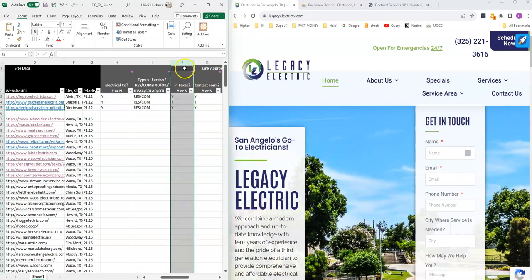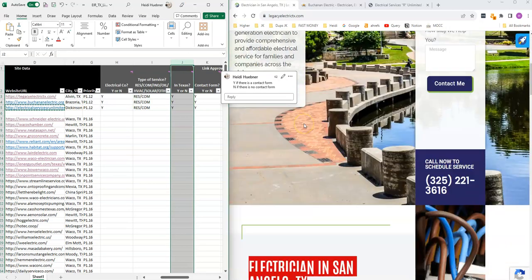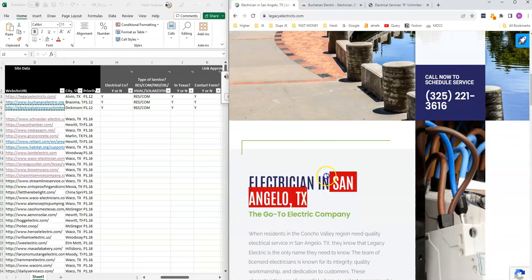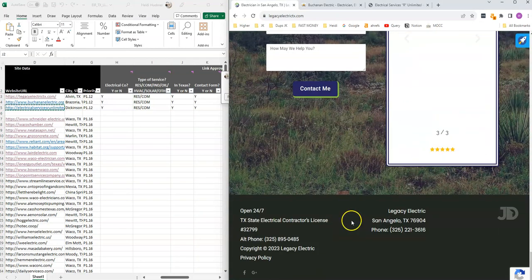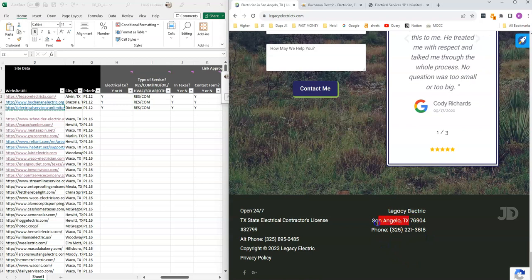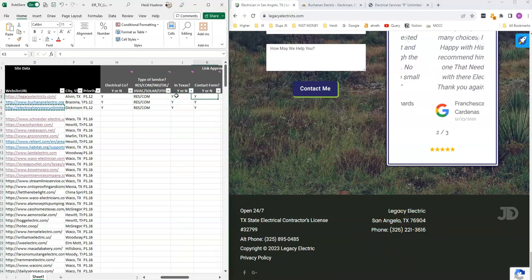Okay, so is the site in Texas? We already saw here that this is in San Angelo, Texas. So this would be a yes. Another place that it's usually located is down here at the bottom. It'll usually give you a location. So here is San Angelo, Texas. Perfect. So this would be a yes.